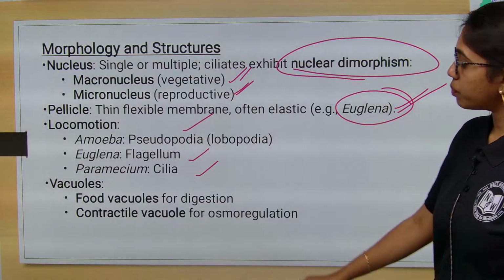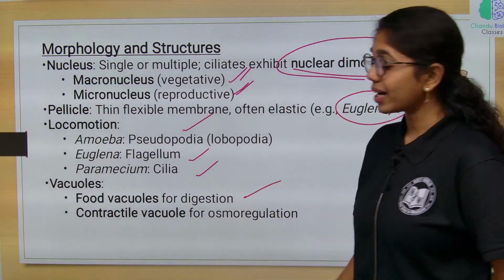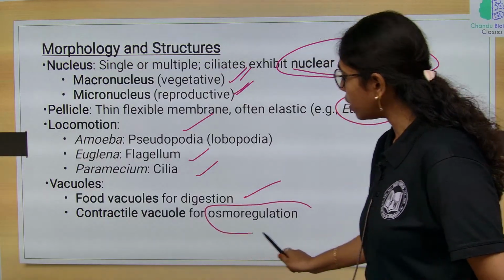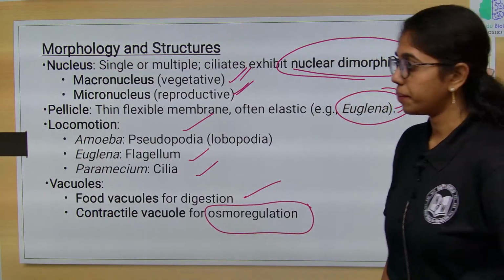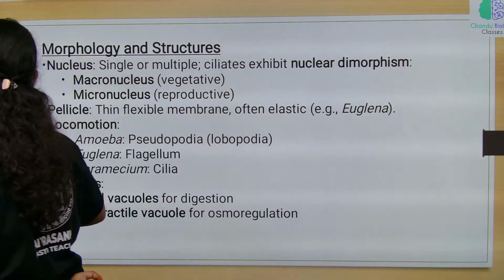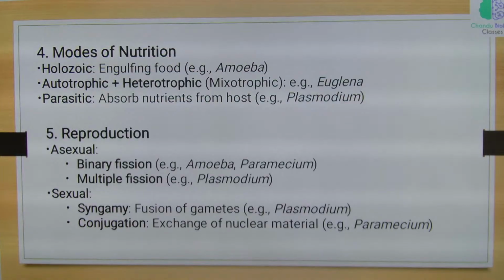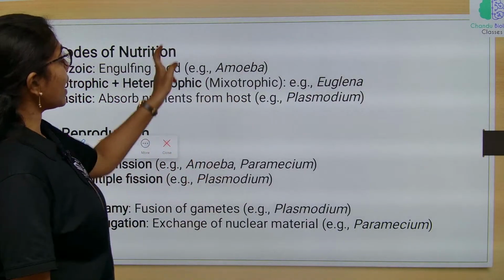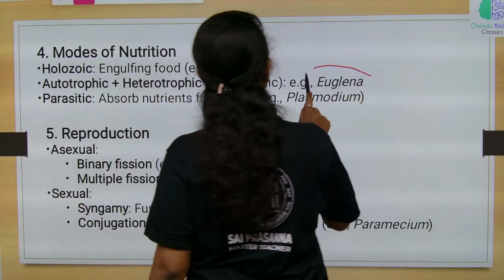Vacuoles: food vacuole is for digestion in ciliated protozoans. Contractile vacuole aids in osmoregulation and excretion. And then the mode of nutrition is strictly heterotrophic, where it engulfs the food. Euglena is an exception, which is a plant-like protist.